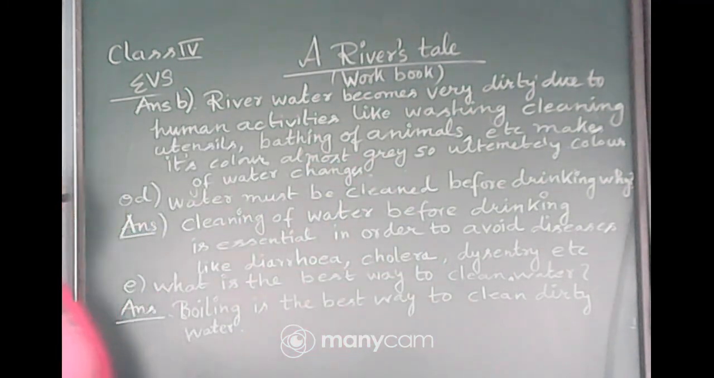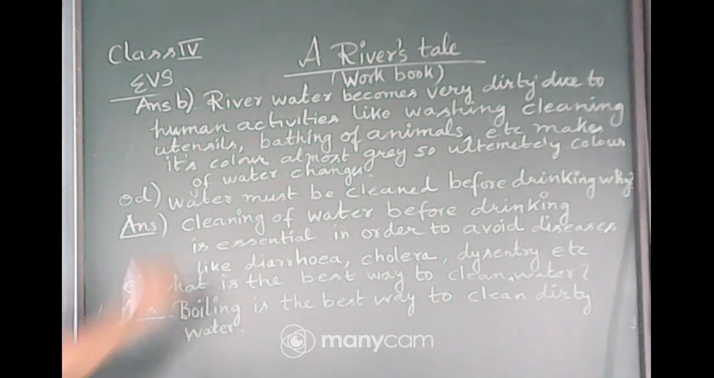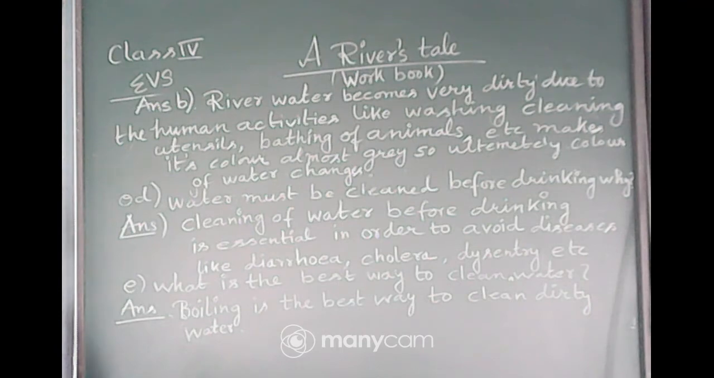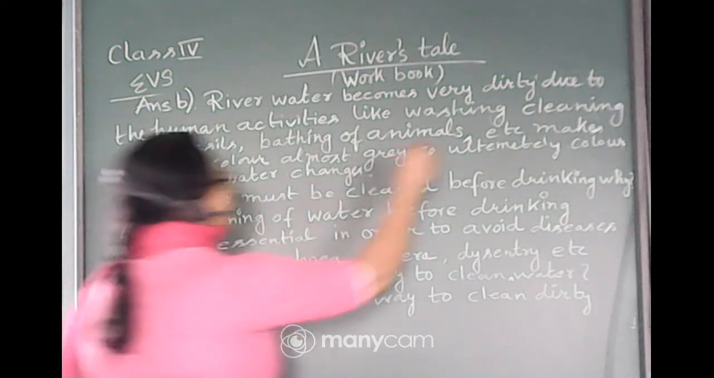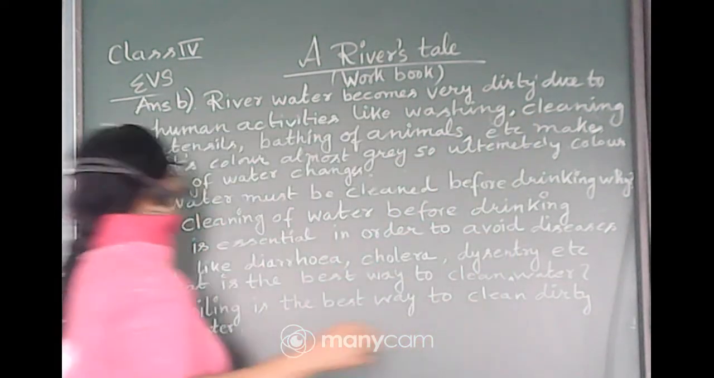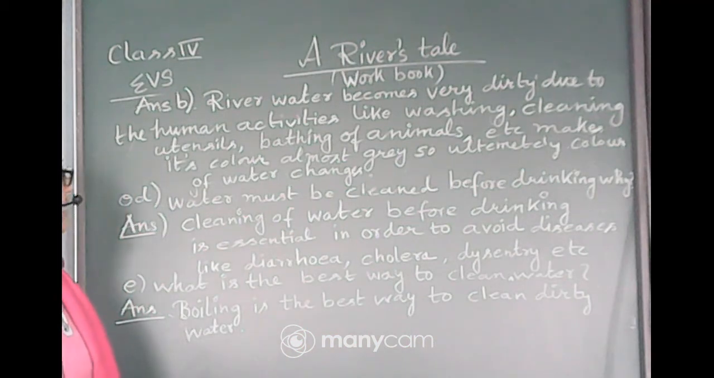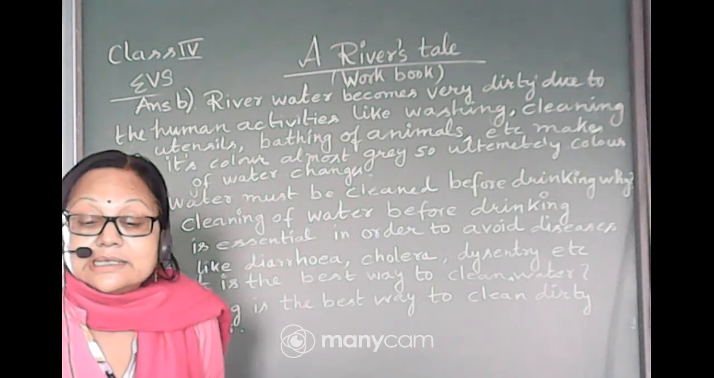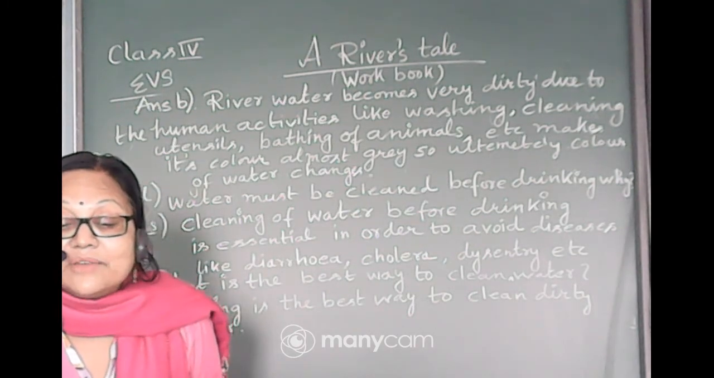Okay, so river water becomes very dirty due to the human activities like washing, cleaning of utensils, bathing of animals, etc. It makes its color almost gray. So ultimately the color of water changes in its course. Or ultimately water changes means A and B. What do you mean?